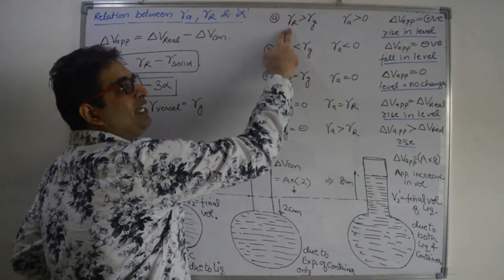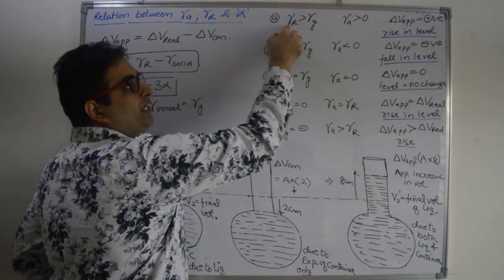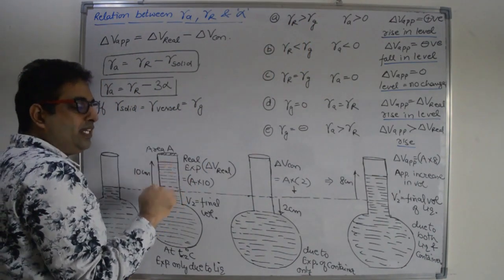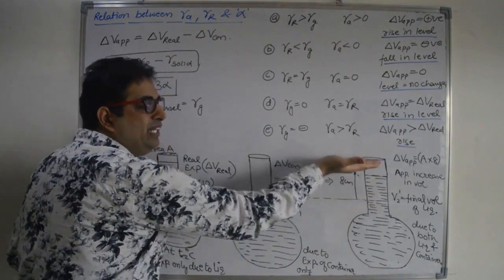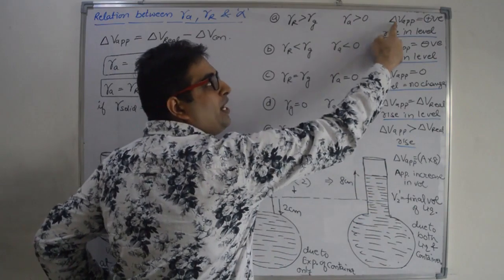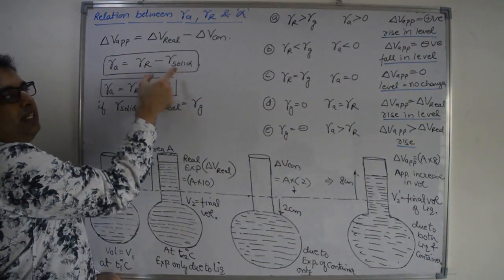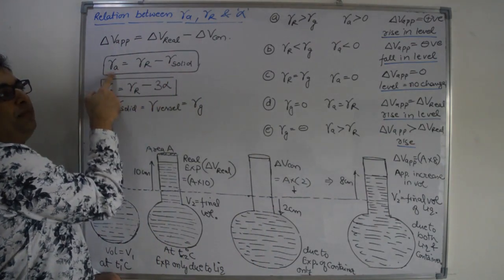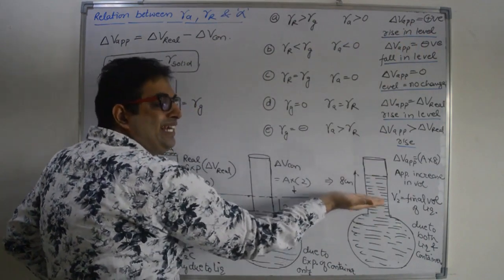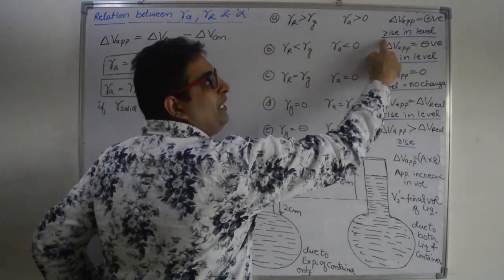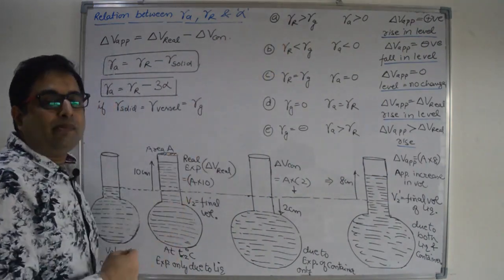If gamma real is more than gamma of the glass container, that is, if the real expansion of the liquid is more than the expansion of the container, then overall there will be an increase in level. So gamma apparent will be positive. If this is greater than this, then the subtraction will be more than 0, or positive. Positive means increase in volume.